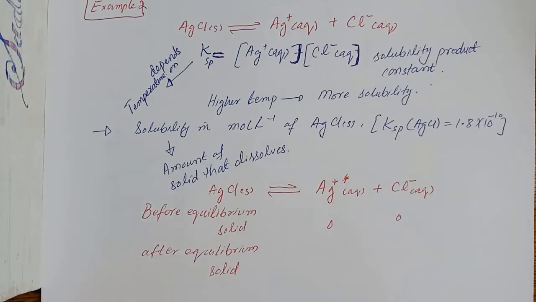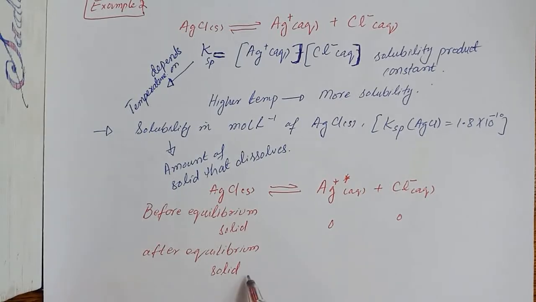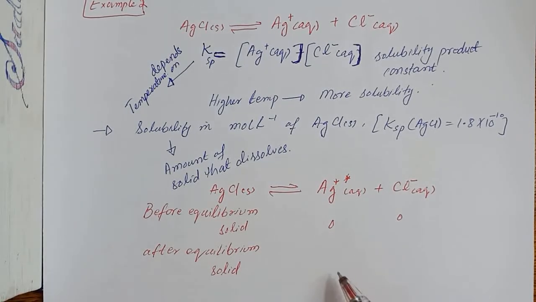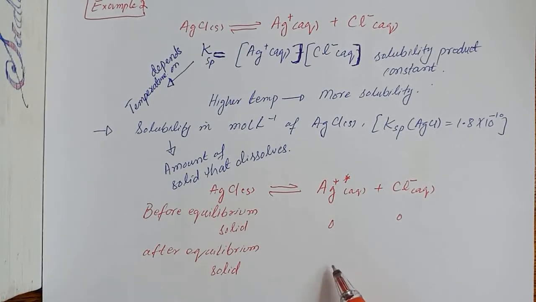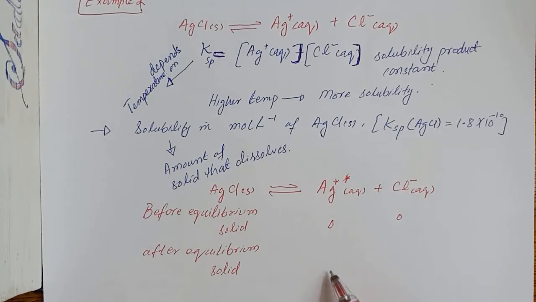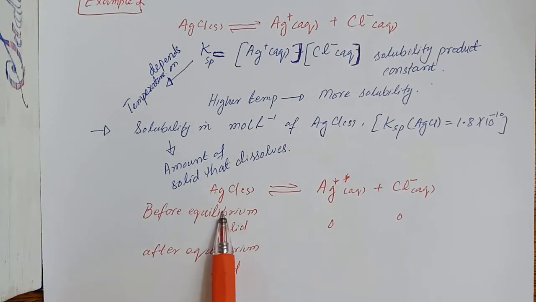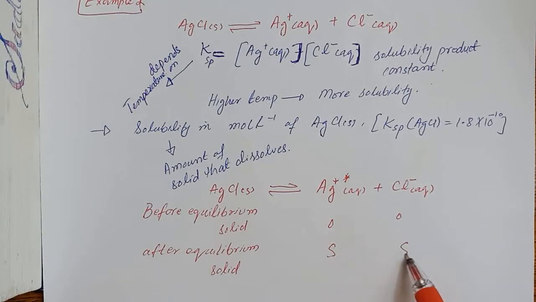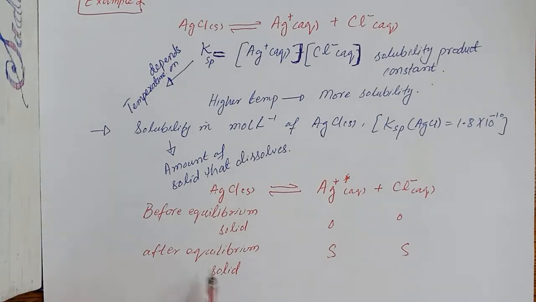After that, when equilibrium has been established, the amount of dissociated species that have been generated from the silver chloride is denoted as S. So one silver chloride generates one silver ion and one chloride ion.